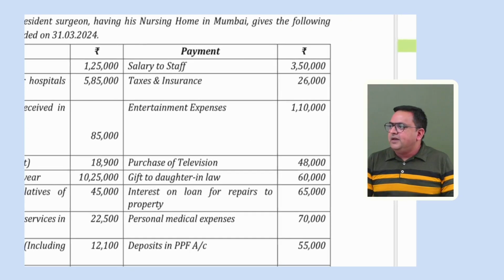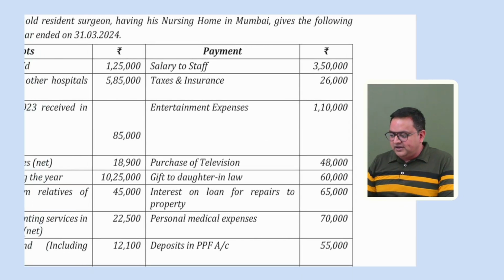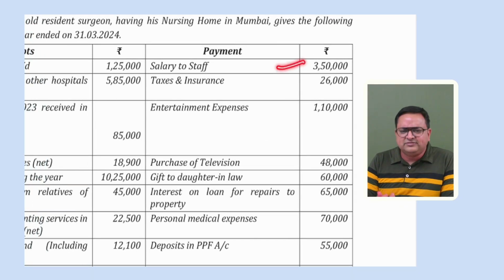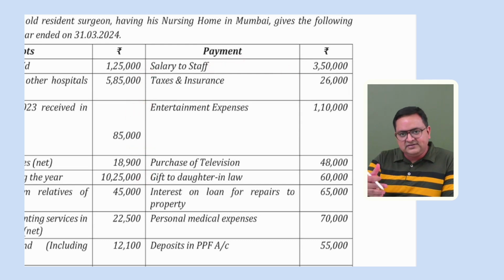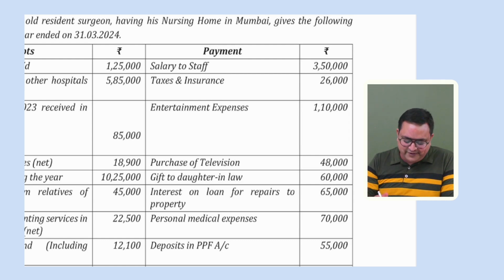Let us read the payment side also. Salary to staff. Salary to staff is allowed. You understand this is a business expense. So whatever is your gross receipts, you can subtract salary to staff. If there is any adjustment, any information, then we will work accordingly. Otherwise, prima facie, it is allowed under section 37. Even if you don't remember the section number, you know that salary to staff is allowed.